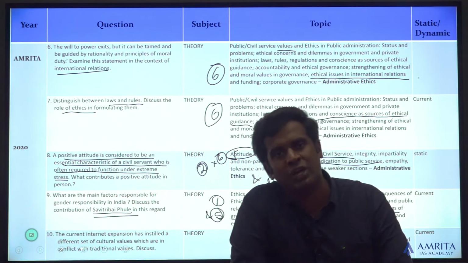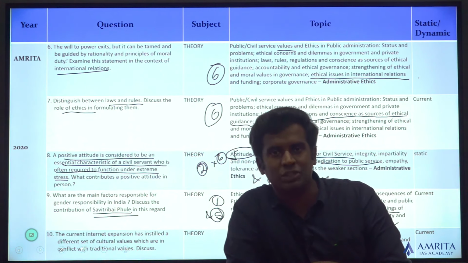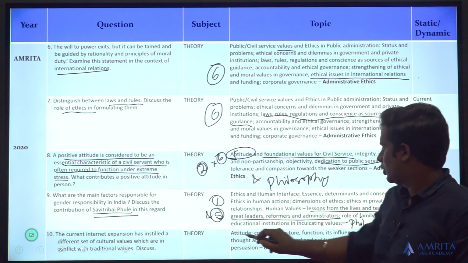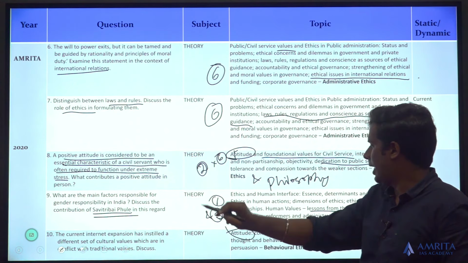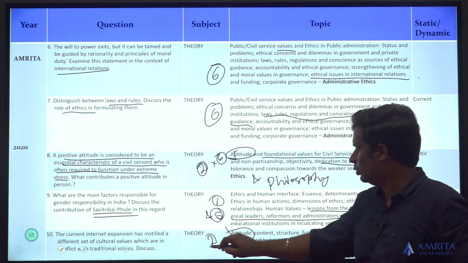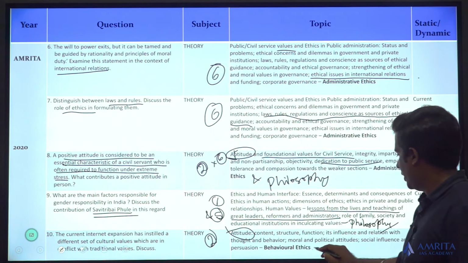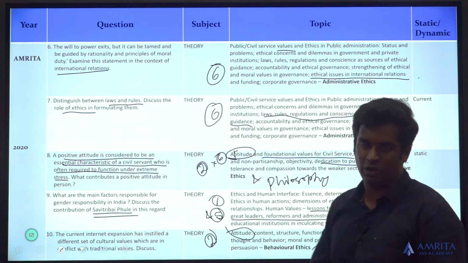So, there has been a change in attitude, and once there is a change in attitude, you have a topic known as attitude, topic number 2, and you have that as part of behavioral ethics because it involves the behavior of a person.